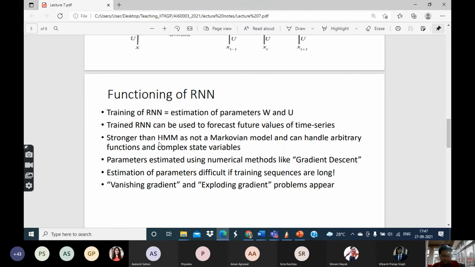Now, suppose you are able to estimate all its parameters, then what will you do with it? As I said, in case of HMM also, you can use this RNN to forecast the future values of a time series.